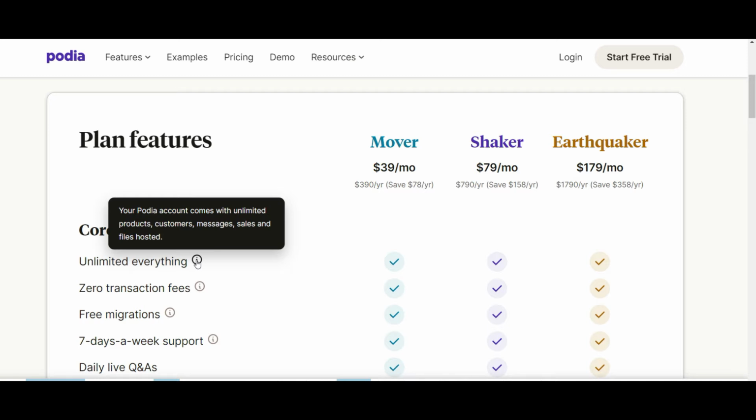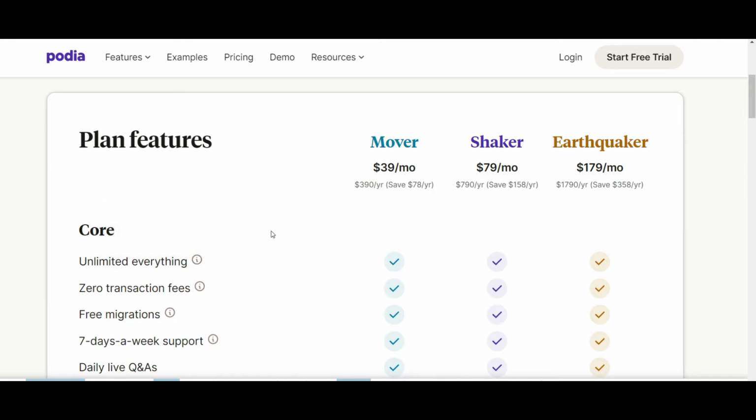You can send unlimited messages to customers. You can have an unlimited amount of contacts. There is a limit on the amount of emails you can send, though. And then the files hosted is also something important. The amount of video hosting you can do is also limited with other providers like Kajabi and Kartra. So that's another decent feature to have, unlimited with Podia.